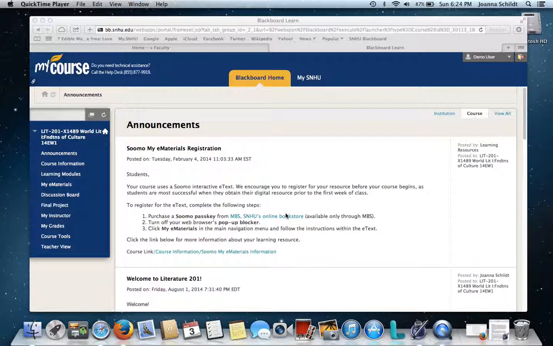When you open the course, you're going to come up onto the announcements page. Your first permanent announcement here is about your e-text. It tells you how to get to it, how to buy your passkey, and then where to find it. You're going to need to turn off your pop-up blocker in order to access the text. If you have any questions about how to do that, please do let me know. Your textbook is going to be here under My E-Materials, after you have your passkey, of course.